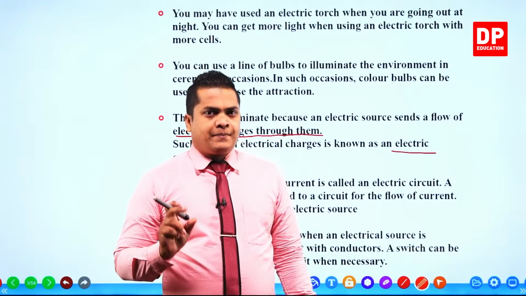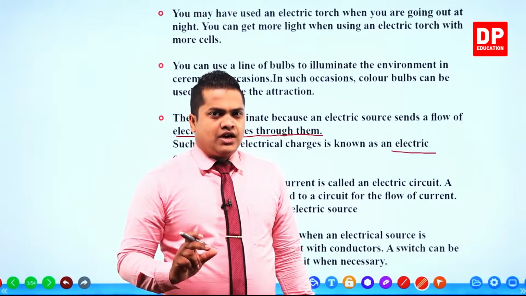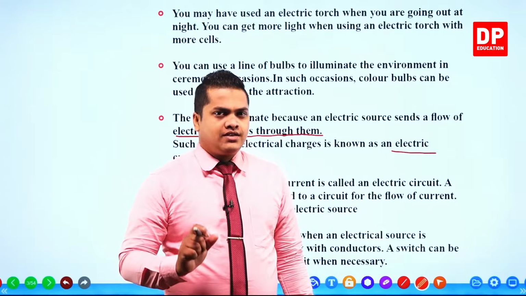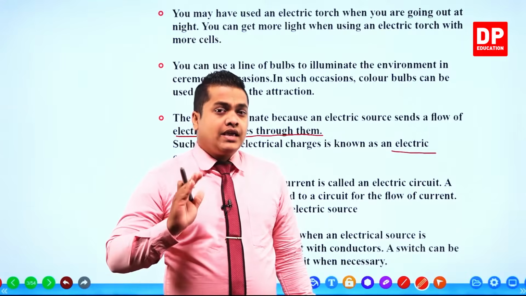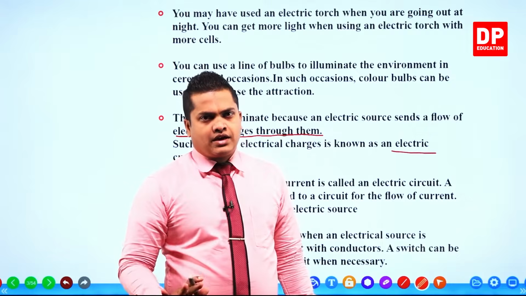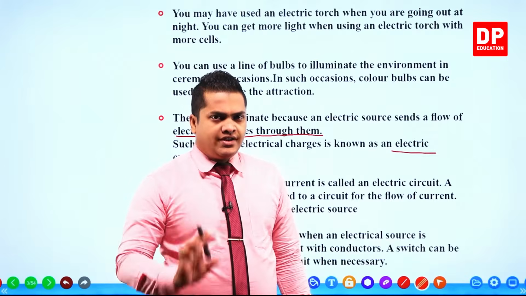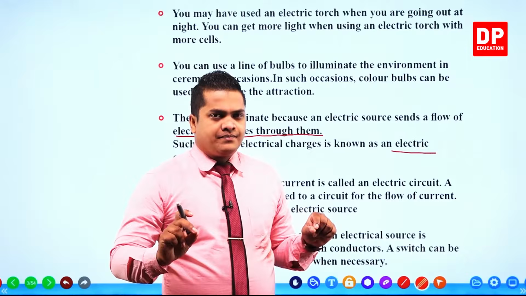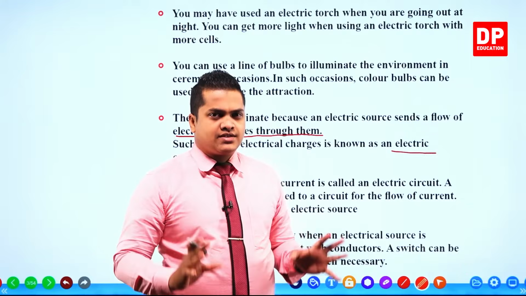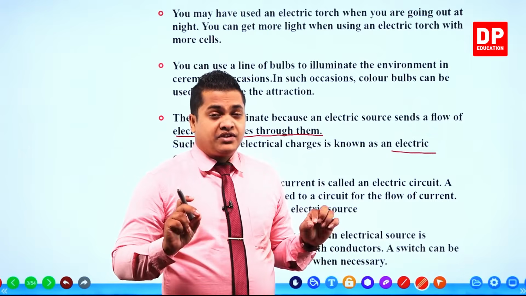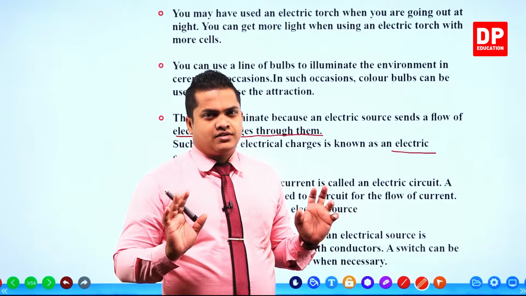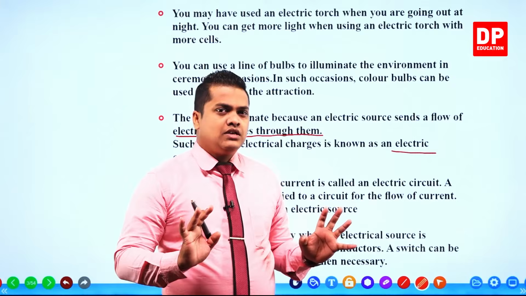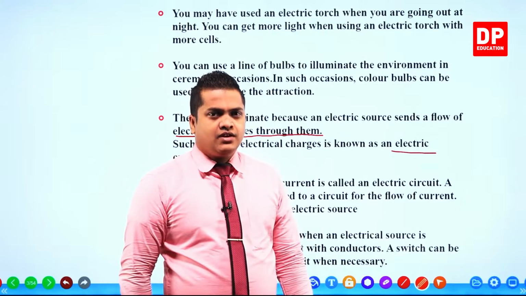So once again, the electrical charges that run through a path or a circuit is called the electrical current. In order to flow electrical current, there should be a potential difference, the difference between the electrical charges between two terminals of a certain circuit, which is referred to as the voltage.